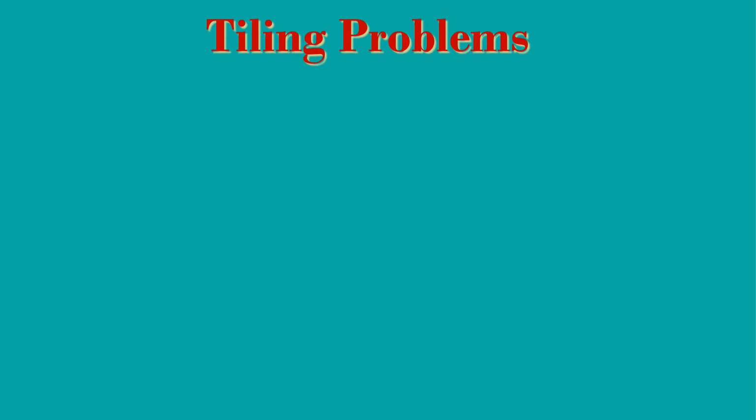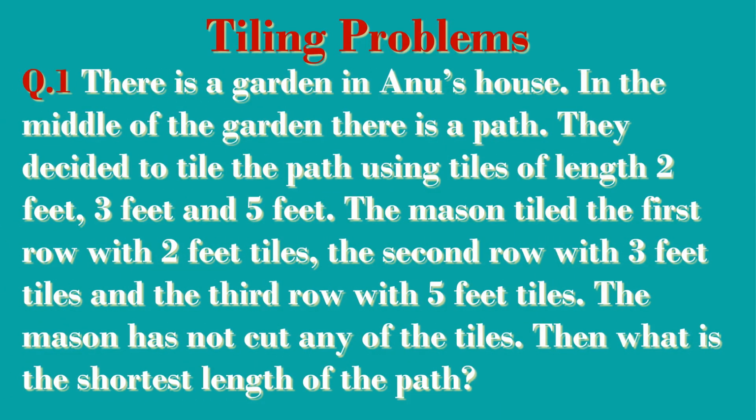Tiling problems. Question number 1. There is a garden in Anu's house. In the middle of the garden, there is a path. They decided to tile the path using tiles of length 2 feet, 3 feet and 5 feet. The mason tiled the first row with 2 feet tiles, the second row with 3 feet tiles and the third row with 5 feet tiles. The mason has not cut any of the tiles. Then what is the shortest length of the path?